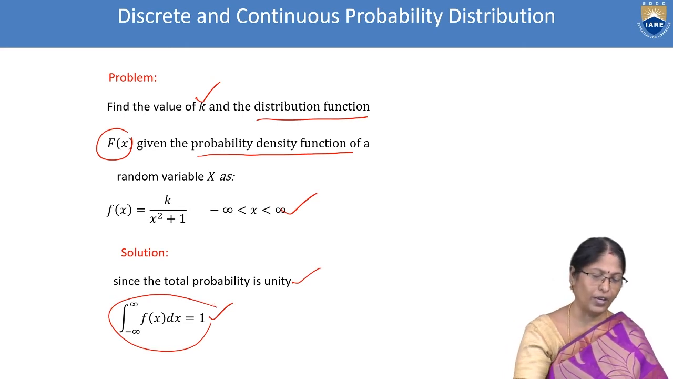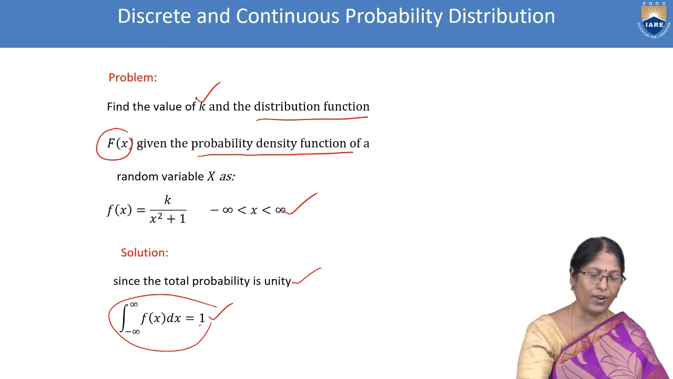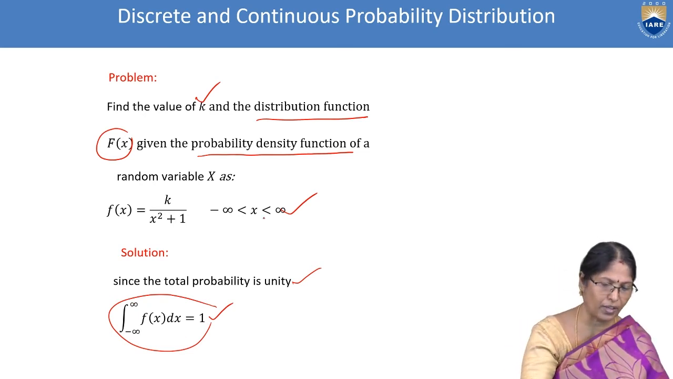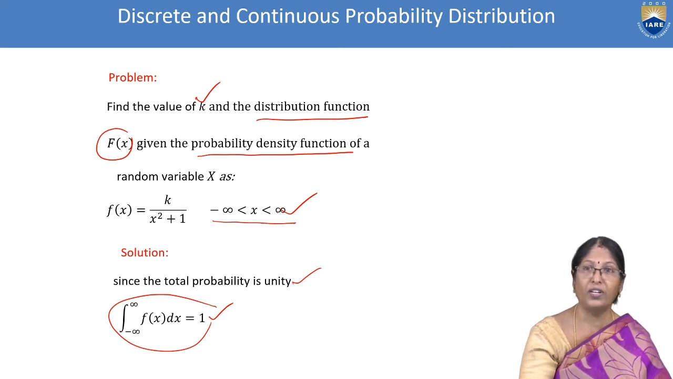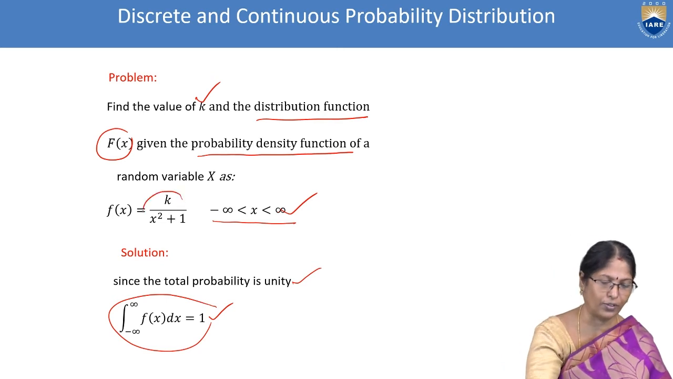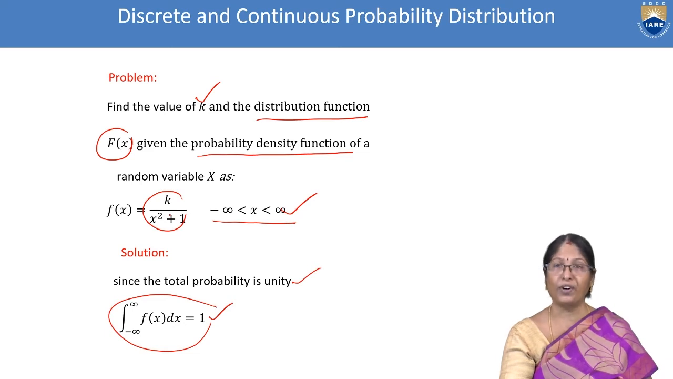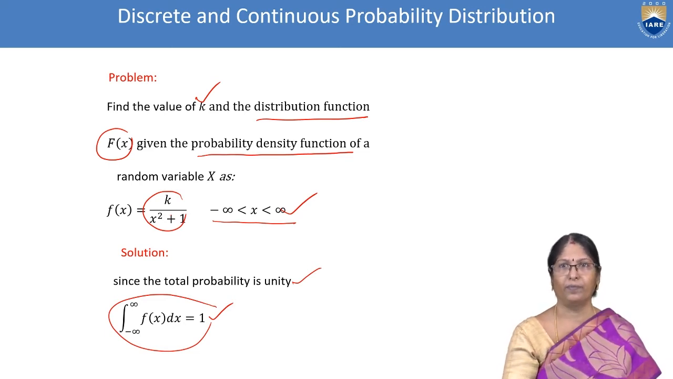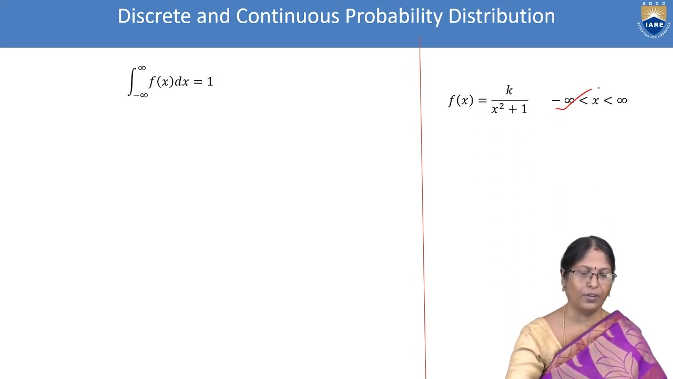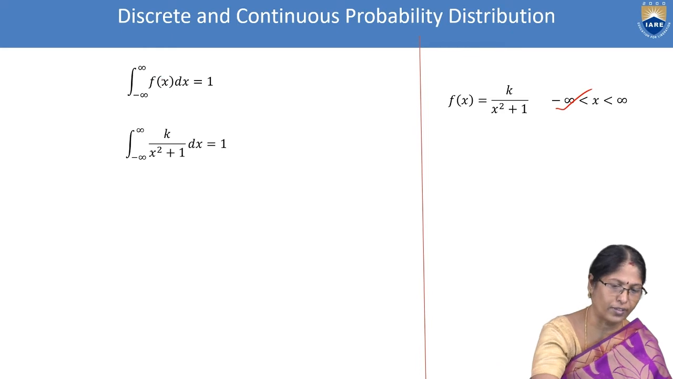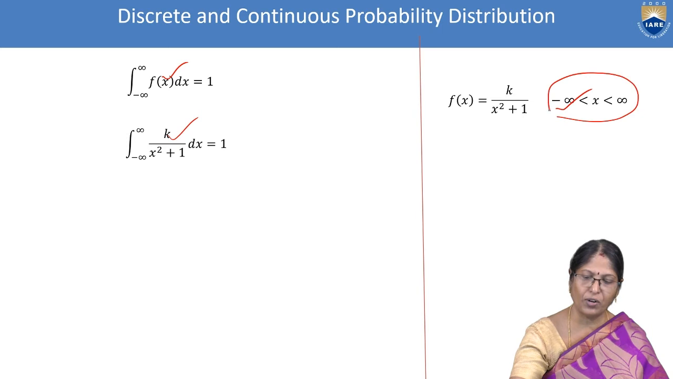So in this we are going to substitute: minus infinity to infinity f of x dx equal to 1. We can check the question also. In the question it is given that x lies between minus infinity and infinity. This is the function, so this f of x can be replaced by our given question function, because even the interval condition is satisfied.